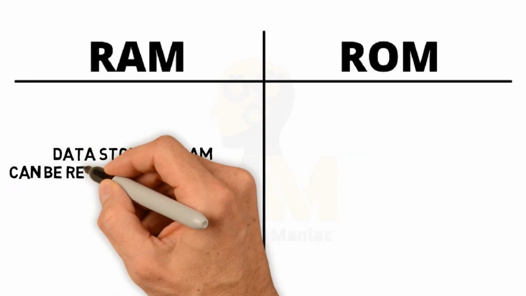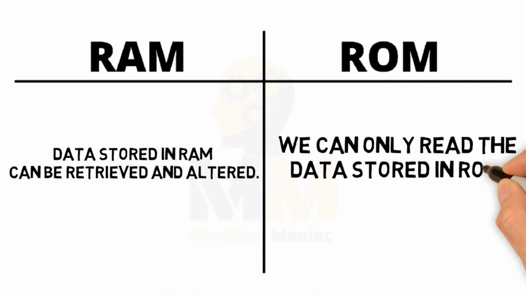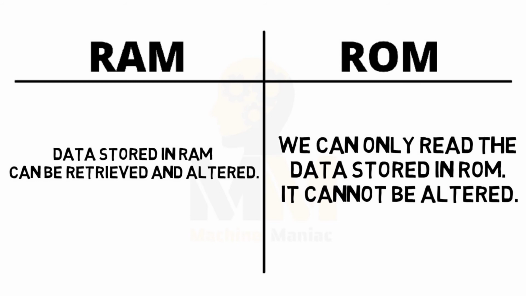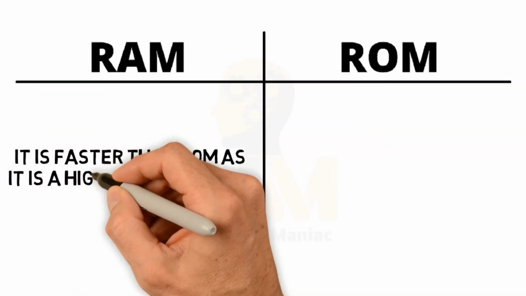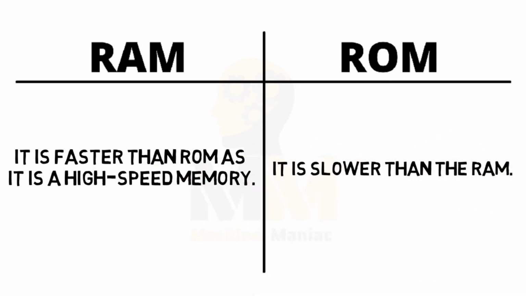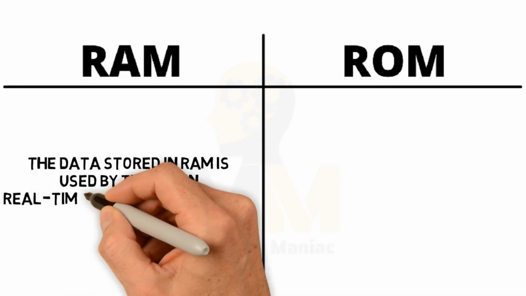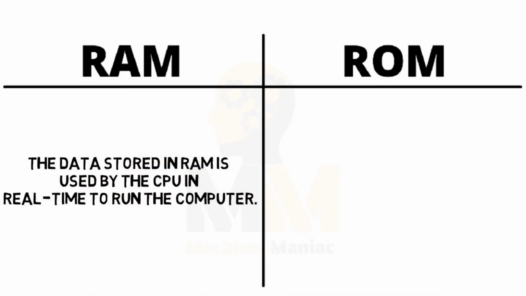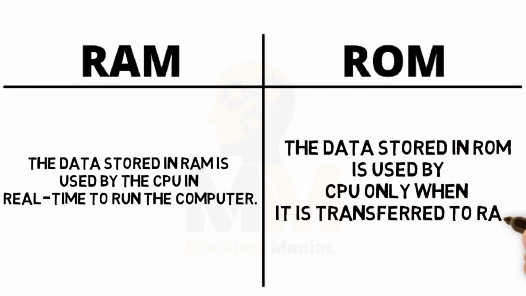The data stored in RAM can be retrieved and altered. We can only read the stored data in ROM. It cannot be altered. RAM is faster than ROM as it is a high-speed memory. ROM is slower than the RAM. The data stored in RAM is used by the CPU in real time to run the computer. The data stored in ROM is used by CPU only when it is transferred to RAM.